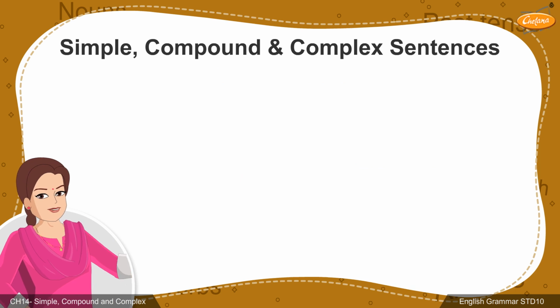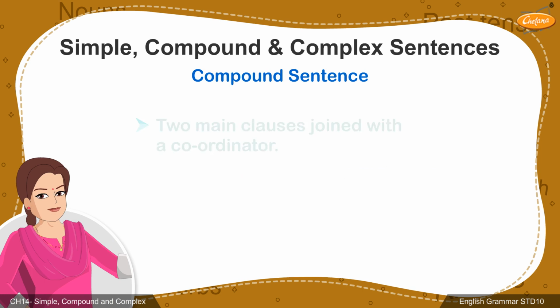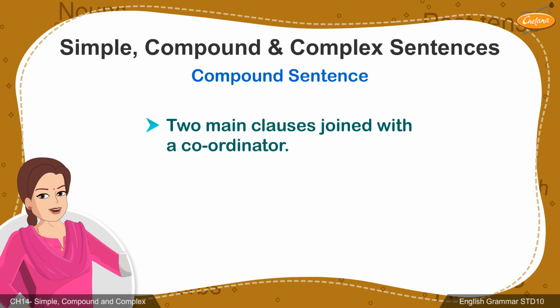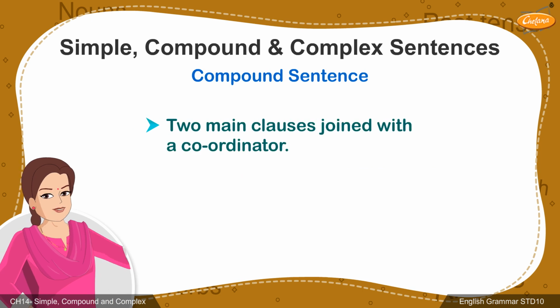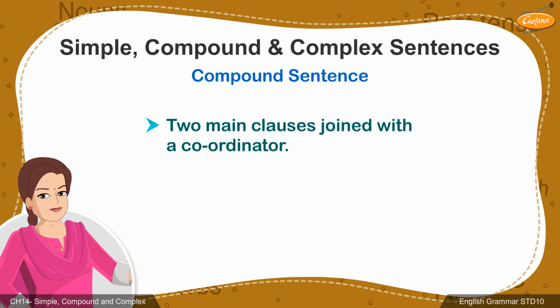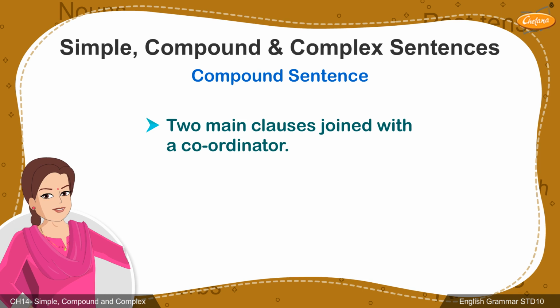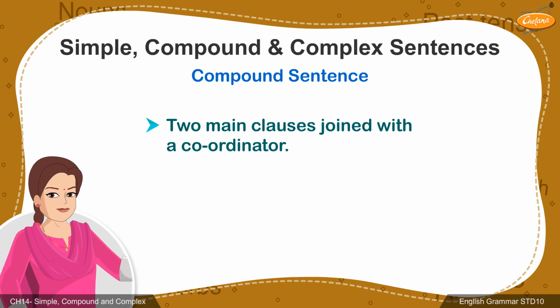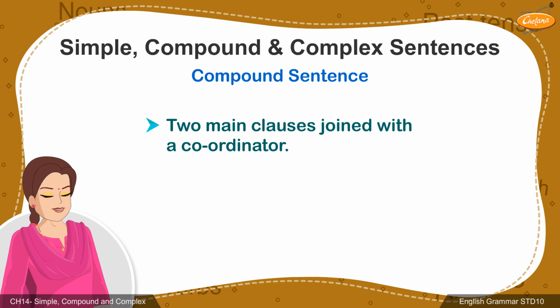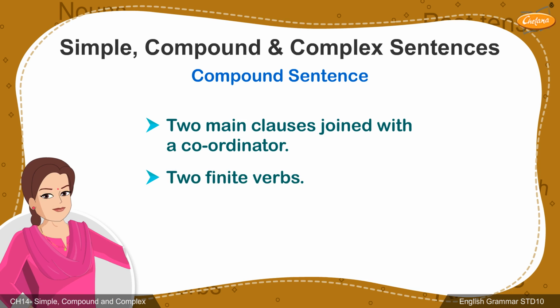Next, we will learn about compound sentence. A compound sentence consists of two main clauses, that is, joined by a coordinating conjunction or coordinators. Each of the main clauses is a complete sentence in itself with a subject and a finite verb of its own. Thus, a compound sentence has two finite verbs and a coordinator.